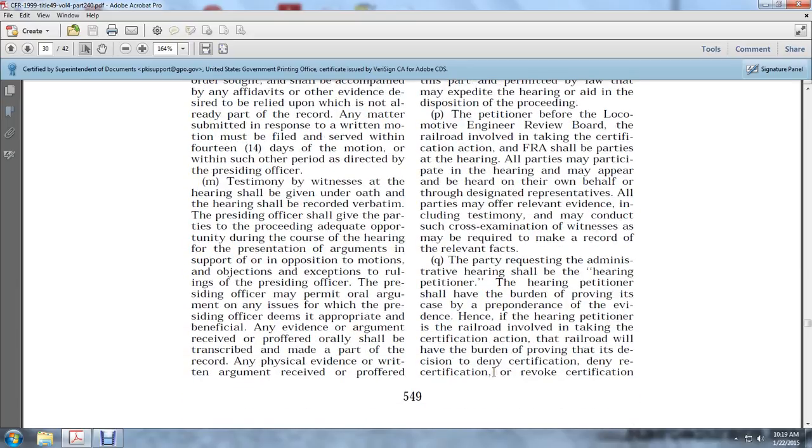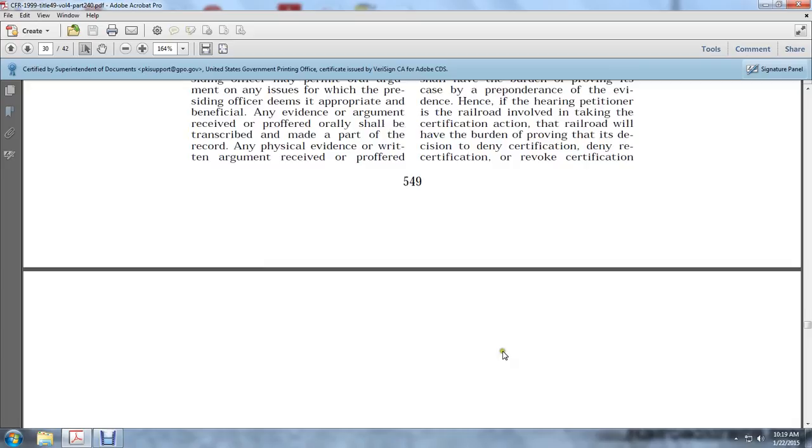The party who requested the administrative hearing shall be the hearing petitioner. The hearing petitioner shall have the burden of proving its case by a preponderance of the evidence. Hence, there is a hearing petitioner. If the railroad involved in taking the certification action is the hearing petitioner, the railroad will have the burden of proving that its decision to deny certification, deny recertification, or revoke certification was correct.